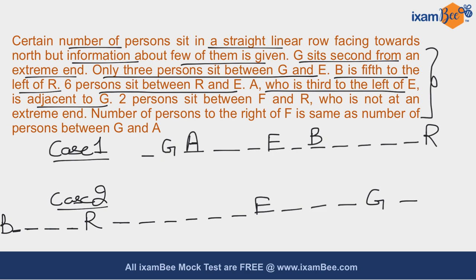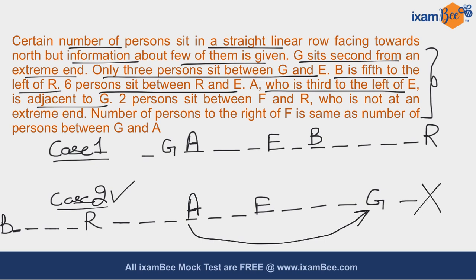But if you focus on your case number 2, case 2 gets eliminated because it does not fulfill the hint. According to the statement, you have to place A over here, which is third to the left of E, but it is not adjacent to G. So you have to eliminate this particular case.